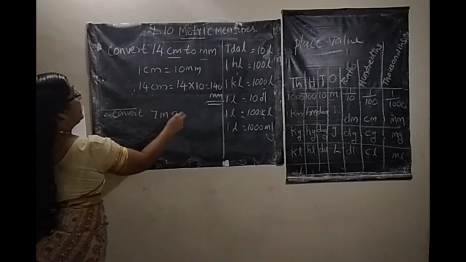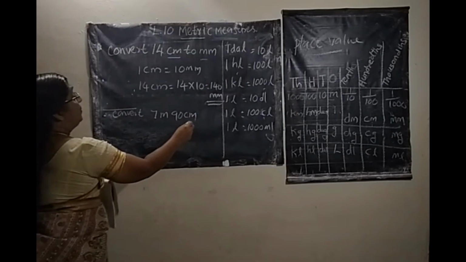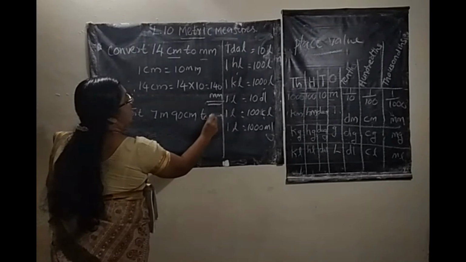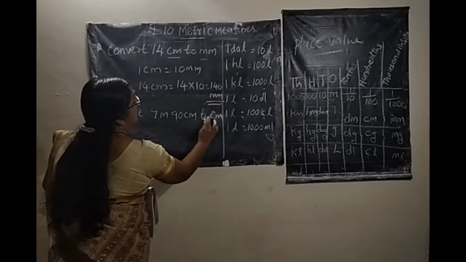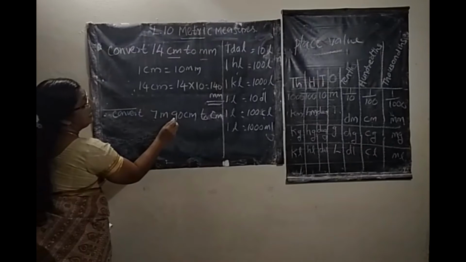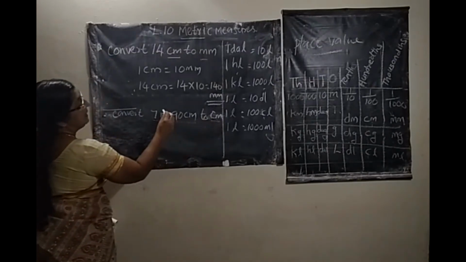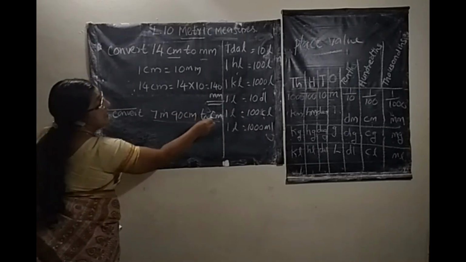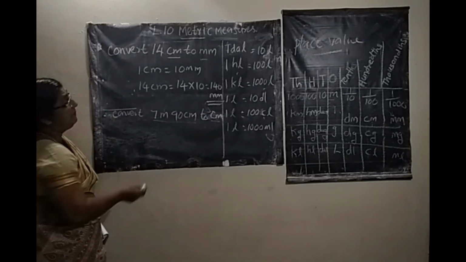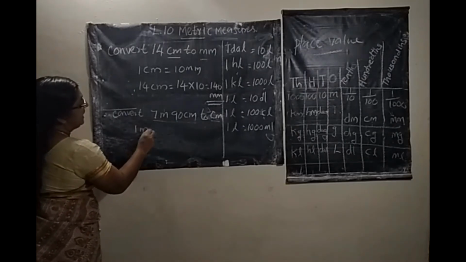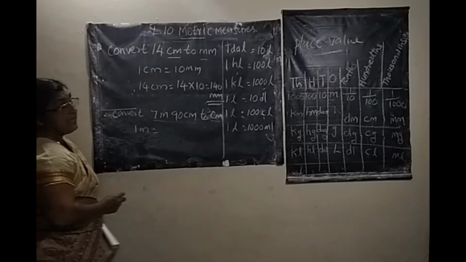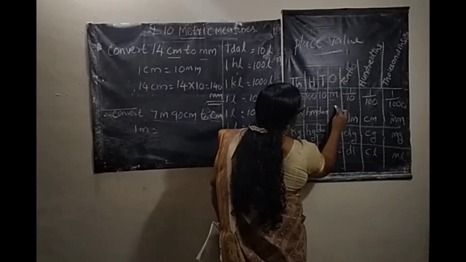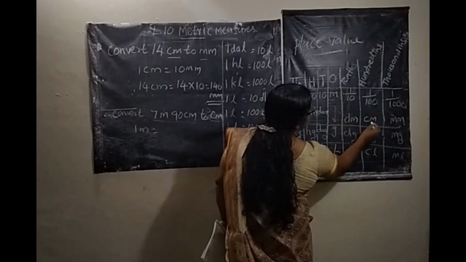Next one is convert 7 meter 90 centimeter to centimeter. You convert meter into centimeter. Meter is the highest unit, centimeter is the smallest unit. So you multiply. We know that 1 meter equals how many centimeter?